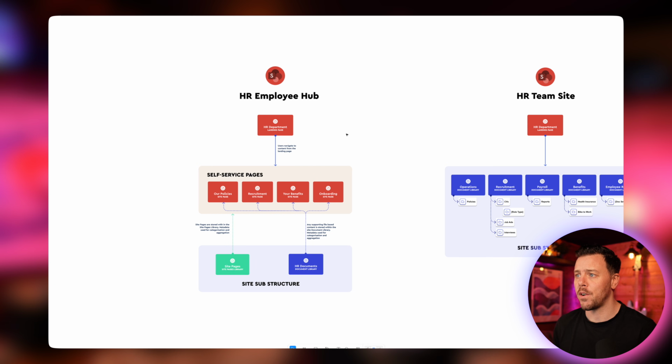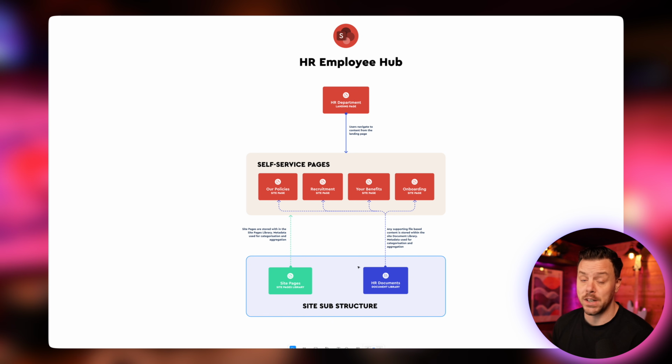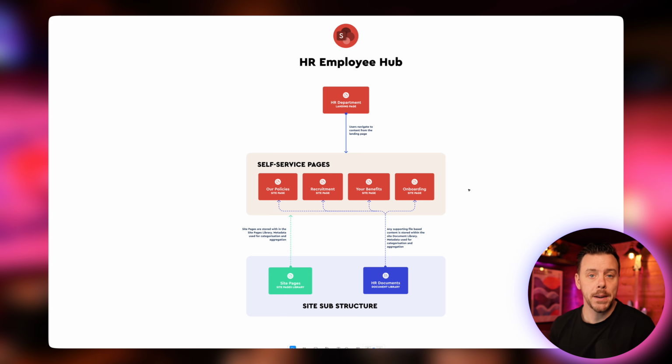So if we focus over on the employee hub, the general approach I like to take is that, well, we know we're going to have some kind of a homepage for our HR site. That's a given. And then there's two layers in here. There's the self-service pages and the substructure of the site. For this site, I always like to prioritize the end user experience. So I don't really ever want to send an end user down into a document library where they have to go and look through a load of files and folders. I want to send them to a SharePoint page which contains information on the topic that they came for and then has the files there ready to go.